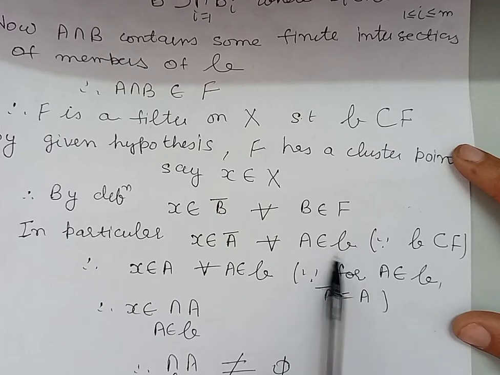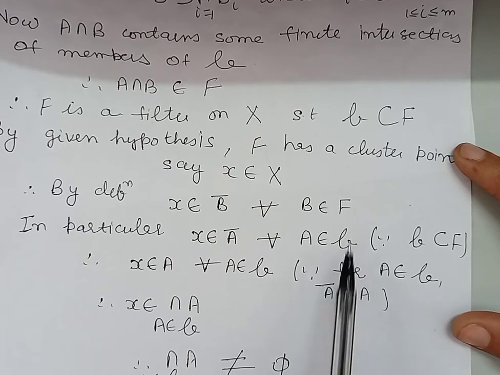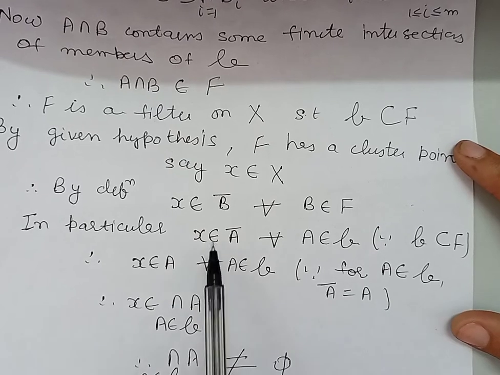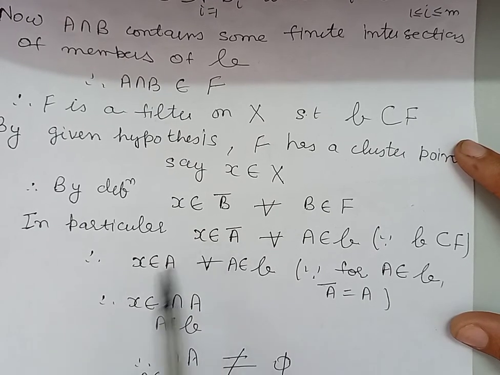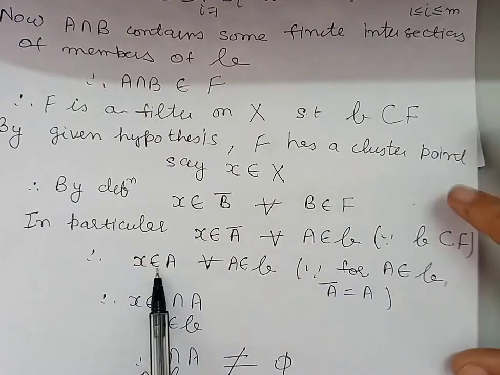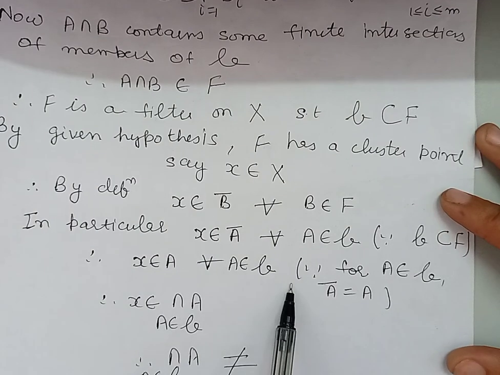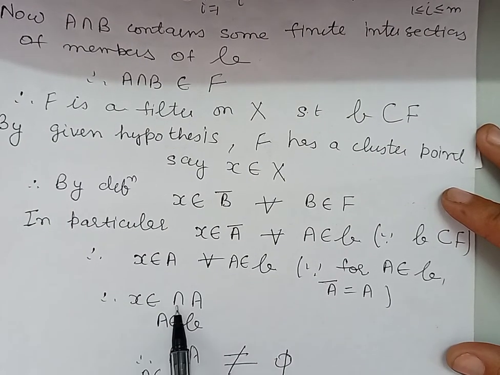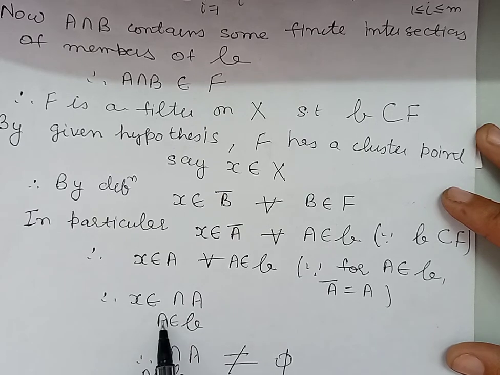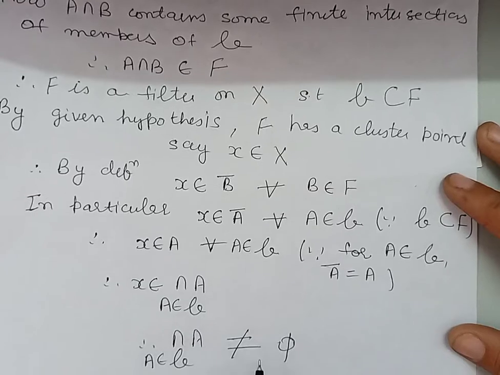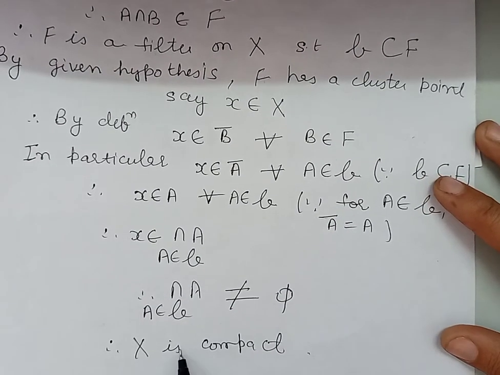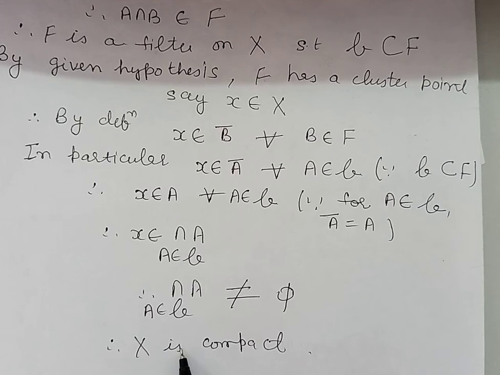Now because the members of this family are closed, their closures will be identical to the sets themselves, and therefore from here we can say that x belongs to A for every A belonging to this family, and therefore x belongs to the intersection of members of this family. So we have proved that the intersection of members of family B is non-empty. So this proves the set X is compact.